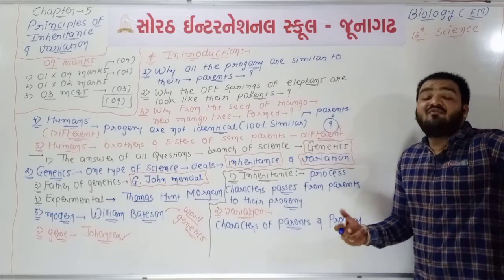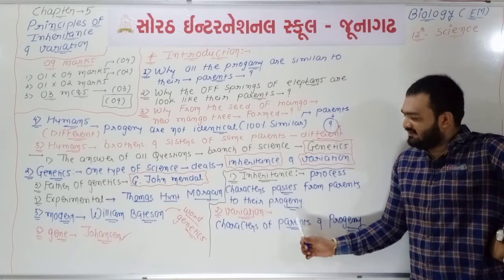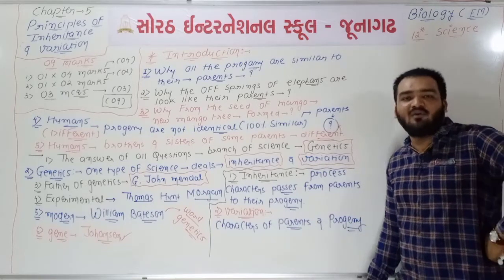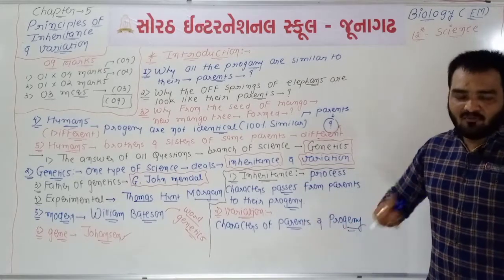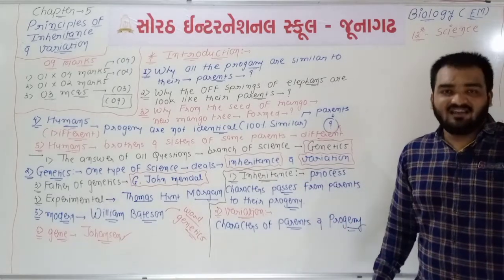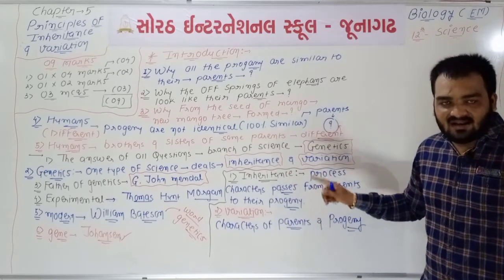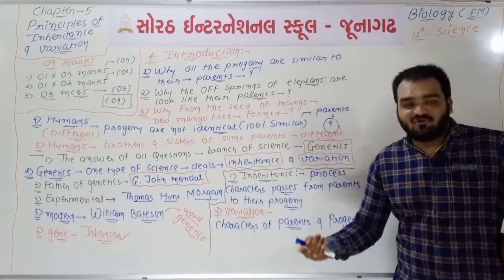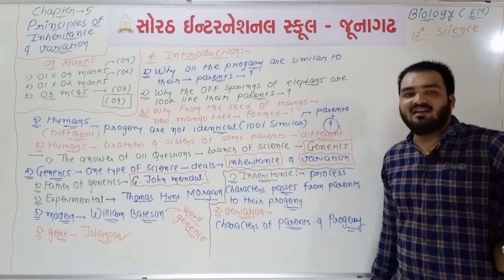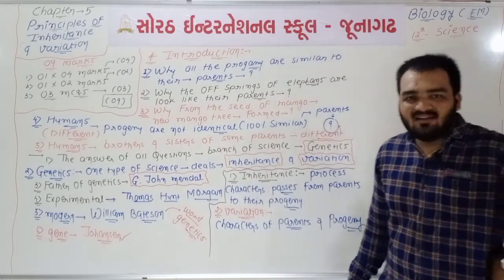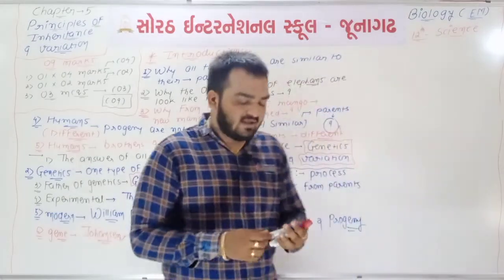So some different characters will be there between parent and progeny. These different characters are known as variation. So inheritance and variation are interconnected with each other. When inheritance occurs, means characters go to progeny from parents, then variation is found. So these 2 definitions you will write in homework for 5 times.